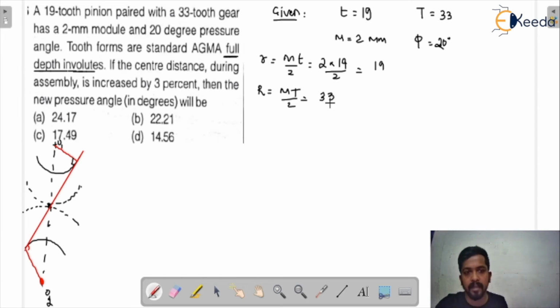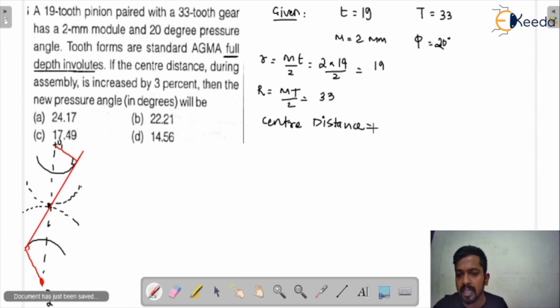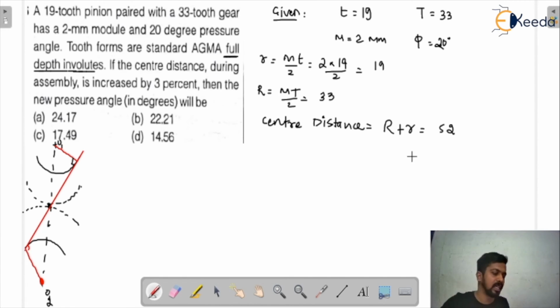Now see here, what will be the center distance initially? Center distance is nothing but R plus r, that is 19 plus 33, and that is 52. Now it is given in the question that it is increased by 3%.